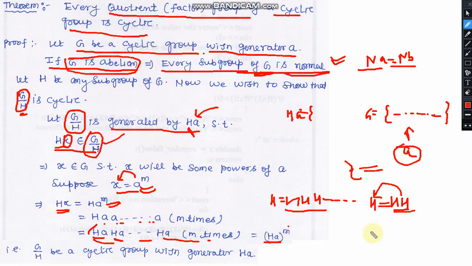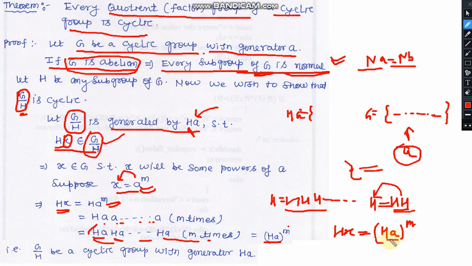So look at it carefully. Here Hx, which is any element of this factor group, because this factor group contains the elements which are available as right cosets, is written in the form of (Ha) to the power m.